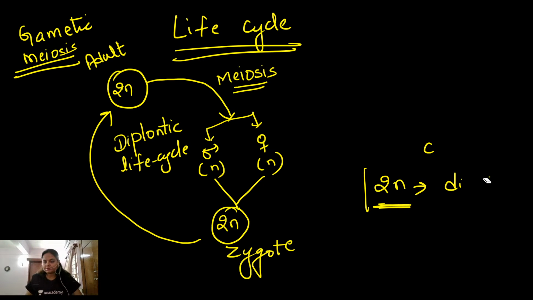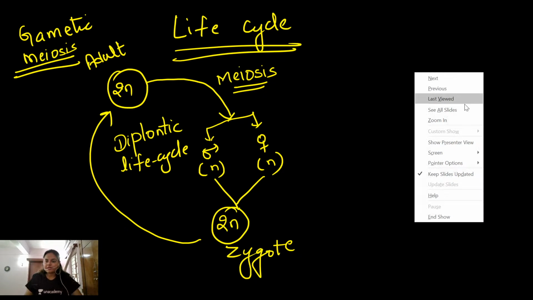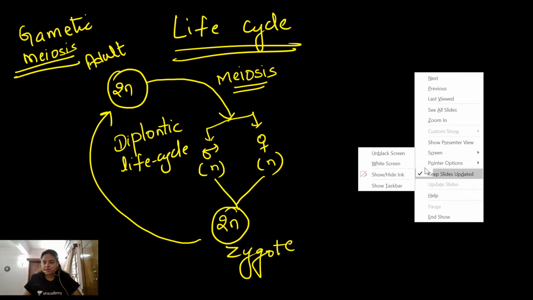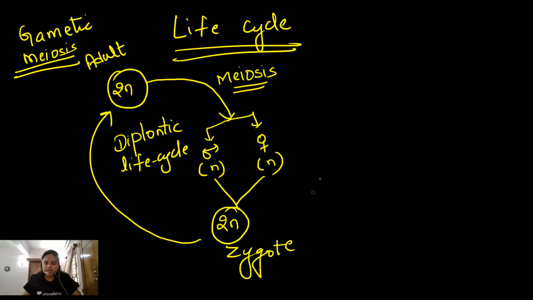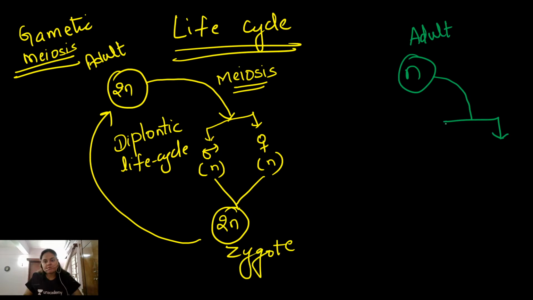life cycle. See, similarly, what happens if the adult body is haploid. Okay, now what happens? They form gametes with the help of mitosis itself, because gametes are always haploid in nature. So by the help of mitosis division, haploid gametes are formed, one male and one female gamete.